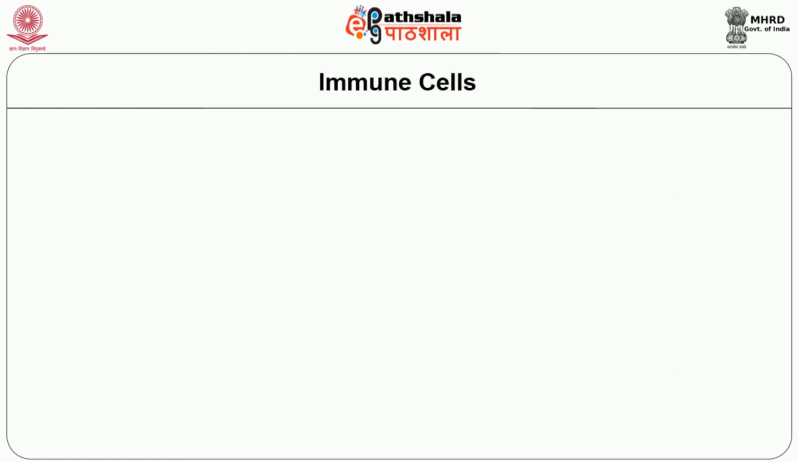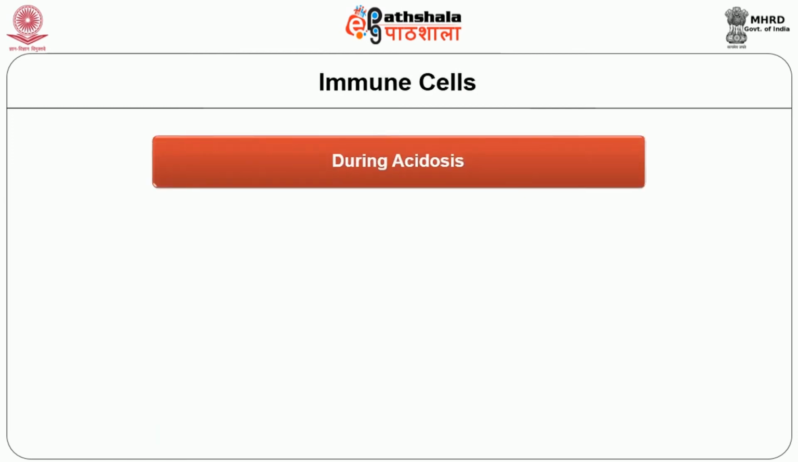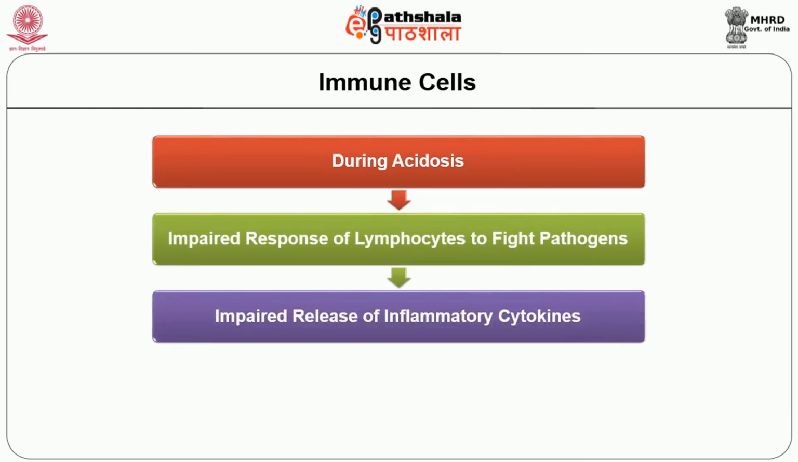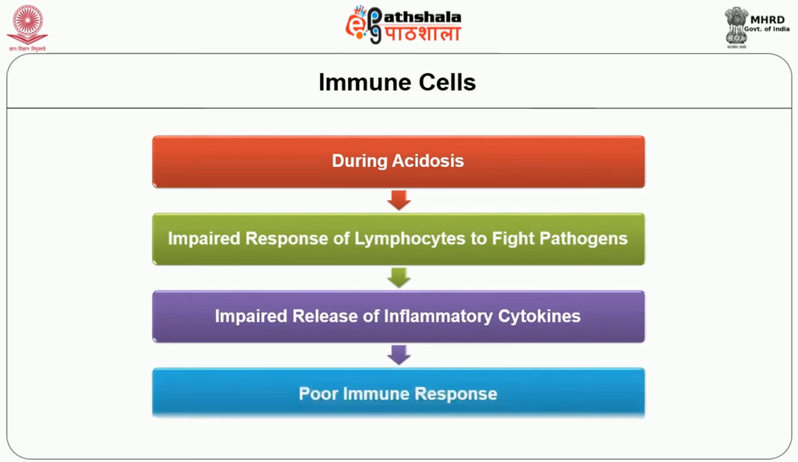What happens to the immune cells? During acidosis, there is an impaired response of lymphocytes to fight pathogens. That leads to impaired release of inflammatory cytokines and that leads to a poor immune response. So this patient will have many infections, they are prone to many infections.